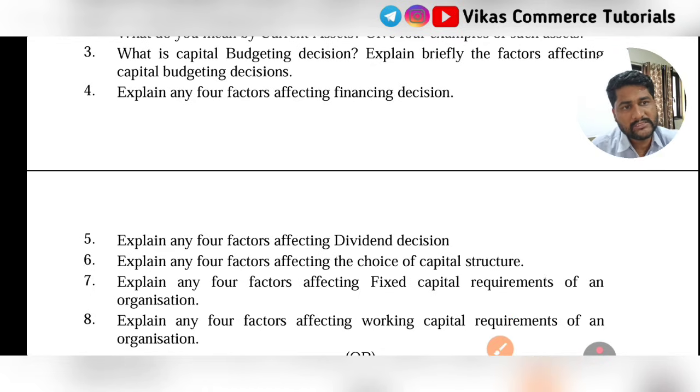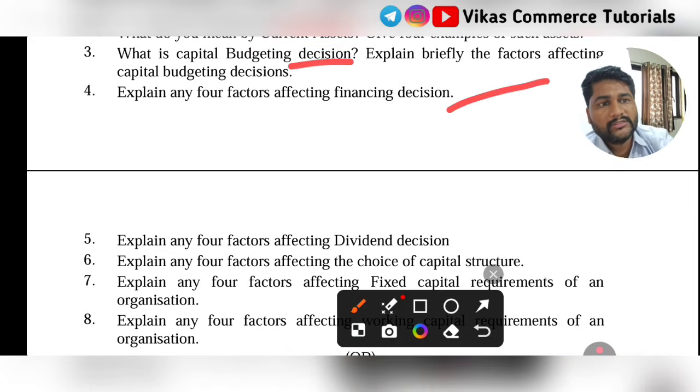So all these 3 decisions have some of the same points. Capital budgeting decision, financing decision, and dividend decision almost have 2 to 3 same points. So study all these 3 decisions, and you have some common points in all 3. So you can 100% write this question.